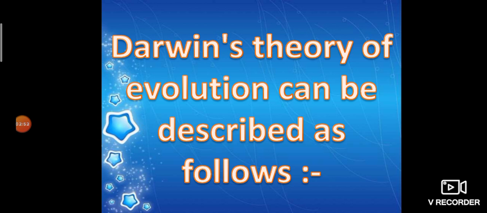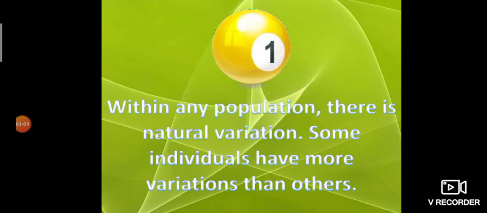It can be described by 5 to 6 major points, and we will discuss the theory by taking these major points.